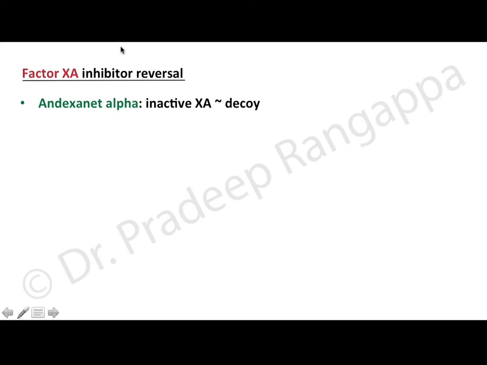So what about factor 10A inhibitor reversal? The new drug which is still not available in the market is andexanet alfa. This andexanet alfa is an inactive factor 10A which acts as a decoy receptor which utilizes the receptors so that your factor 10A cannot act on the receptor. It's inactivated 10A. And since the receptors are all utilized, the factor 10A effect becomes negative.